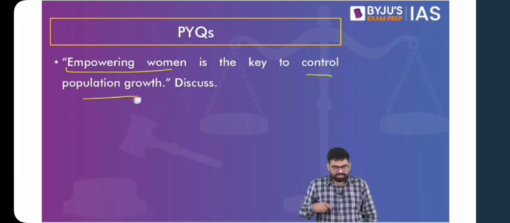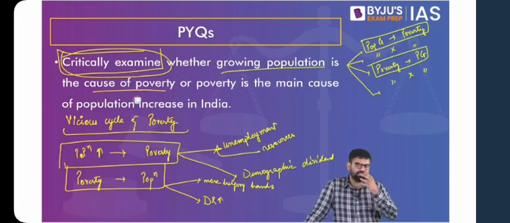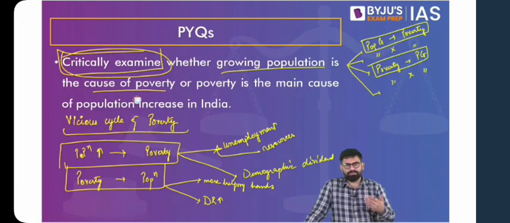So it's better to be multidimensional. Okay, so the question says, empowering women is the key to control population growth. Now, what we have to do is discuss this. So we have to talk about one dimension, but what we do is, we have to give a glimpse.